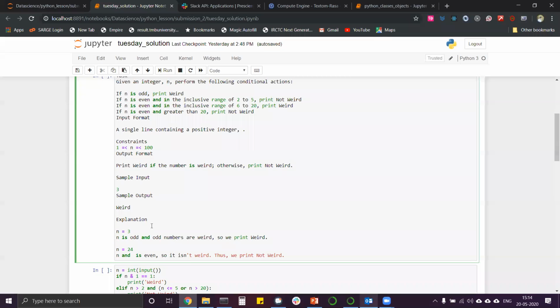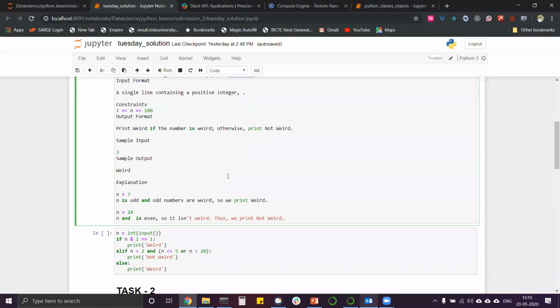First thing, it will be checked that it is odd. N is equal to 3, n is odd, and odd numbers are weird, so we print weird. I've given another example, n is 24, so n is even, and it's greater than 20 as well. If it is even and greater than 20, what should be printed? It should print not weird. Now we just have to code that.